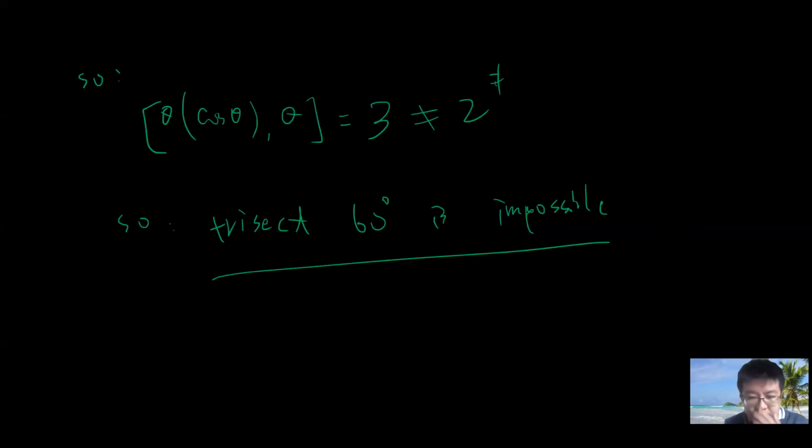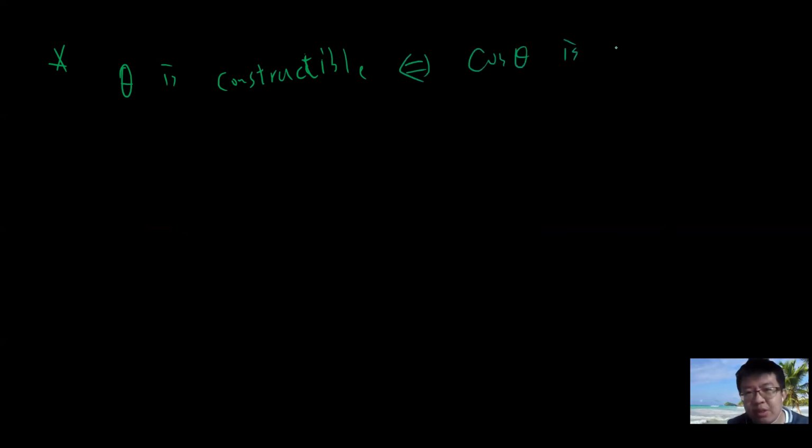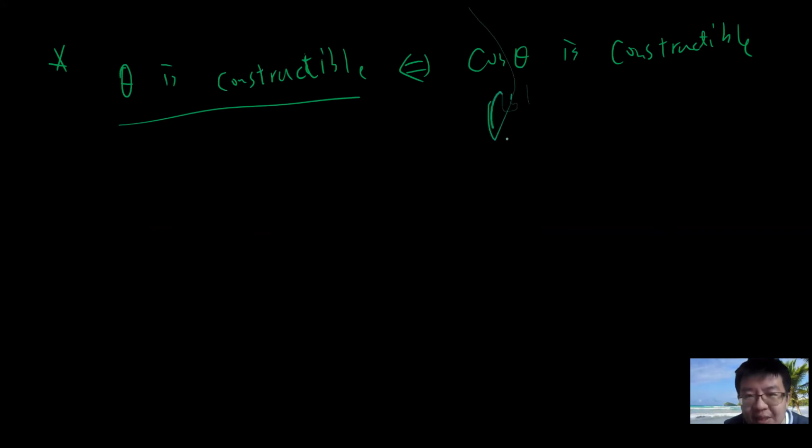Before I finish, let's talk about one thing I want to say about exams. Theta is constructible. Sometimes people will not say the length, but say the angle, for example, 60 degrees is constructible. So theta is constructible if and only if cosine theta is constructible. This is the usual language. So when somebody says the angle is constructible, it means that the cosine of that angle is constructible as a length. This is as a length, and this is as an angle.